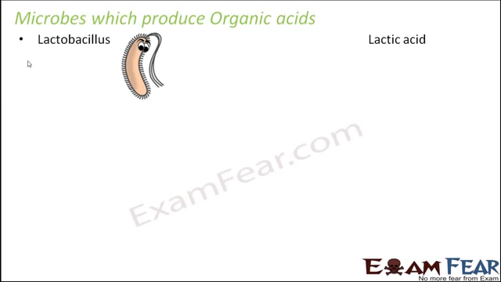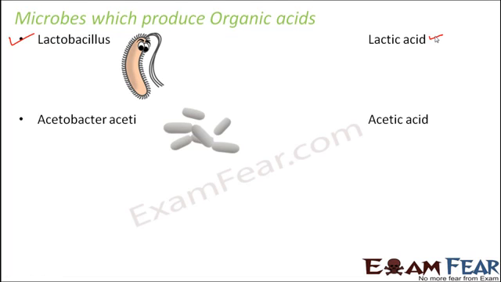The first example which we'll mention is Lactobacillus, because we actually saw what happens here. Lactobacillus bacteria convert lactose into lactic acid, and that is how they help in the production of lactic acid. There is another bacteria, Acetobacter aceti, which helps in producing acetic acid. What is acetic acid? That is CH3COOH. From the name only you can remember Acetobacter, it has the same beginning, aceto, so it produces acetic acid.